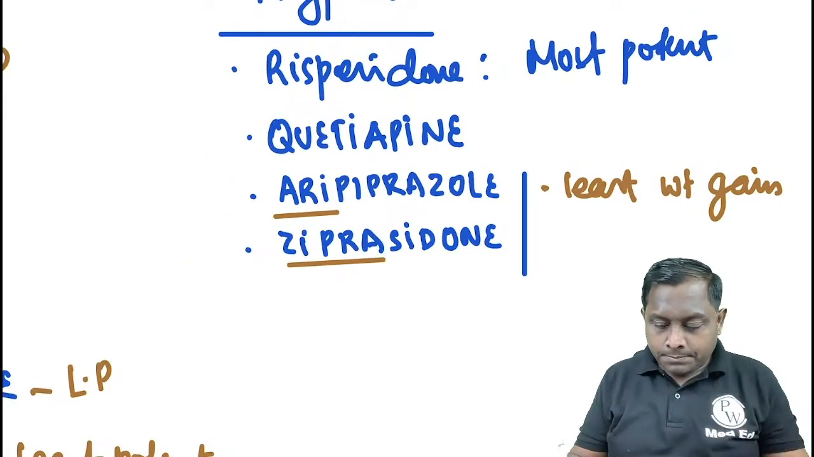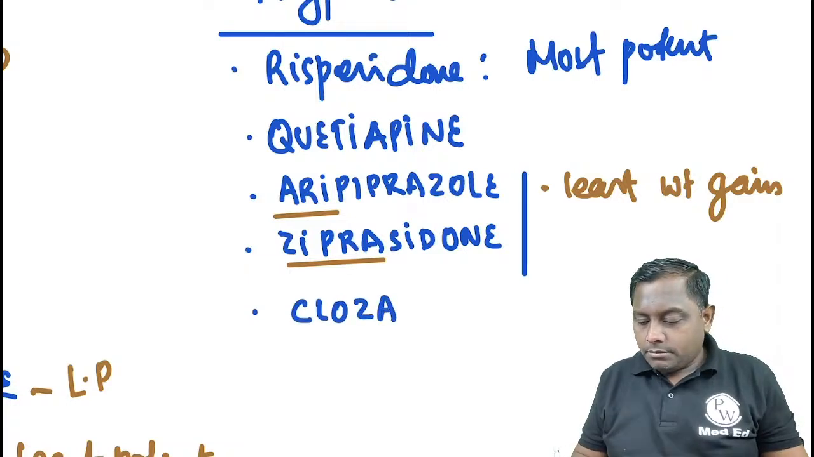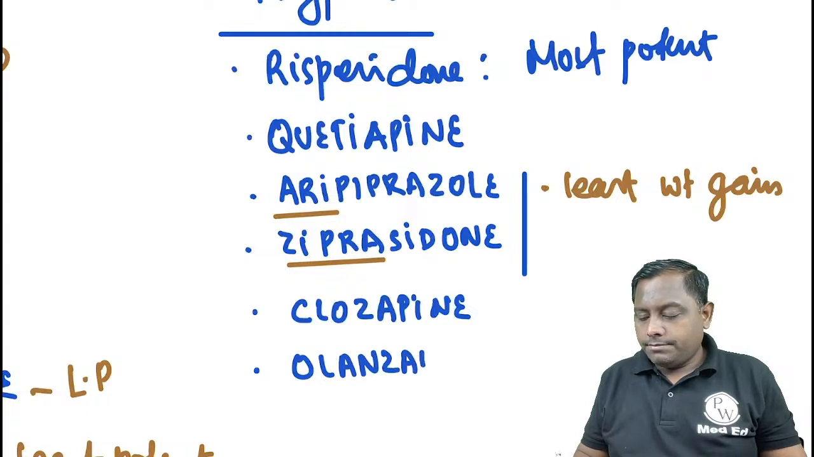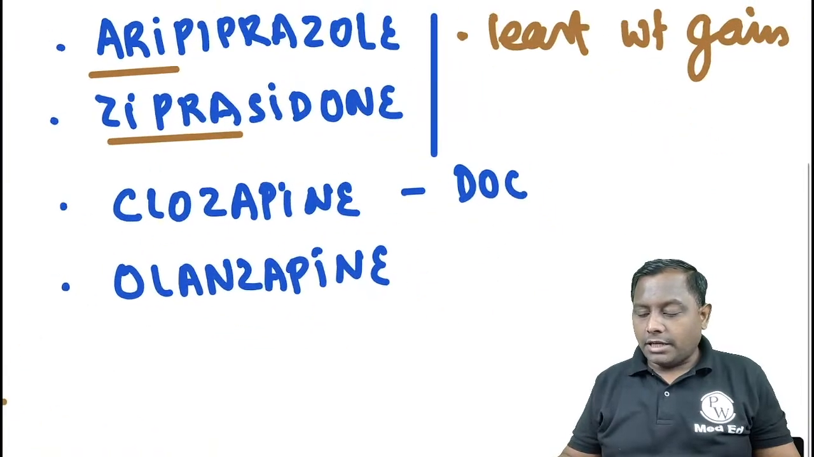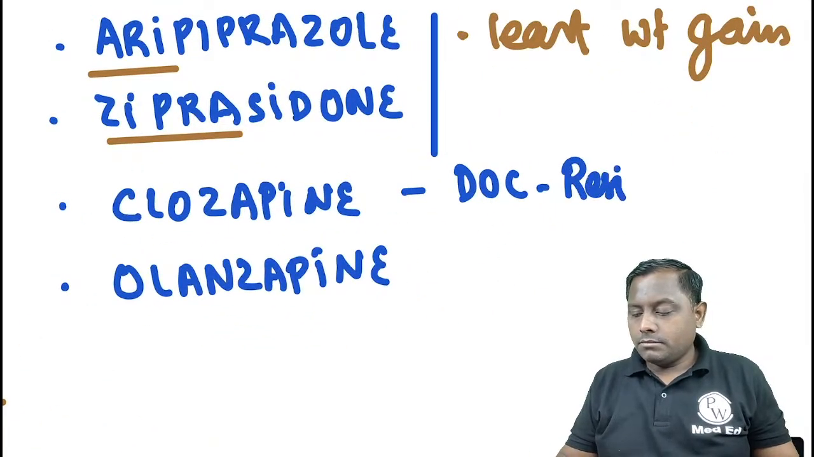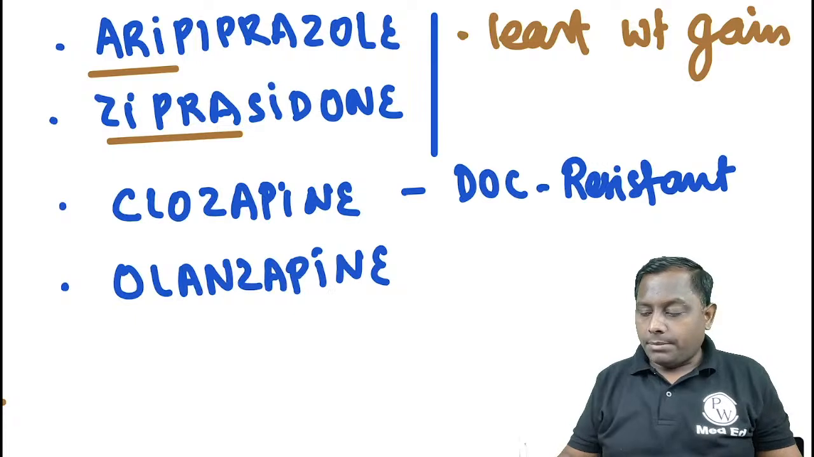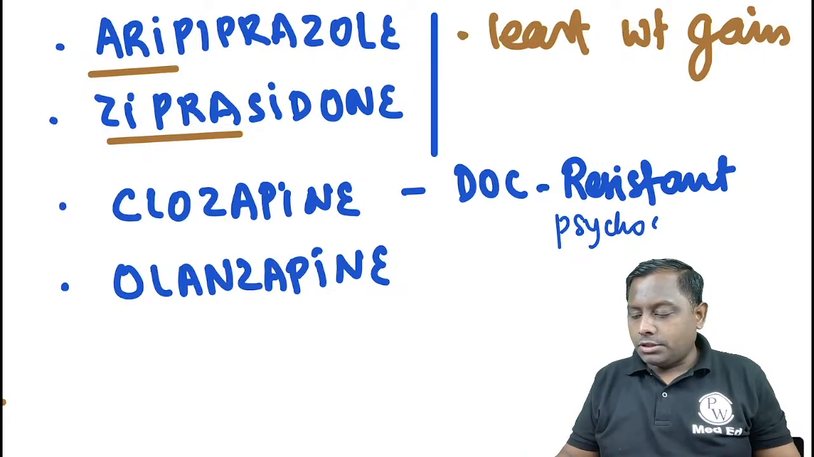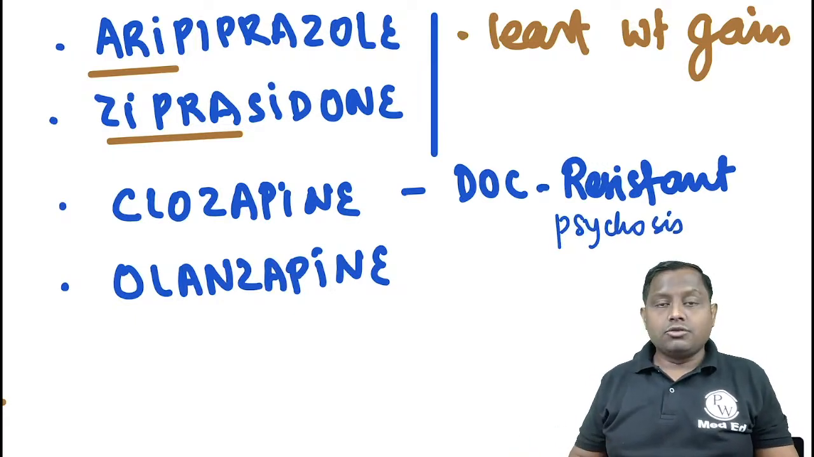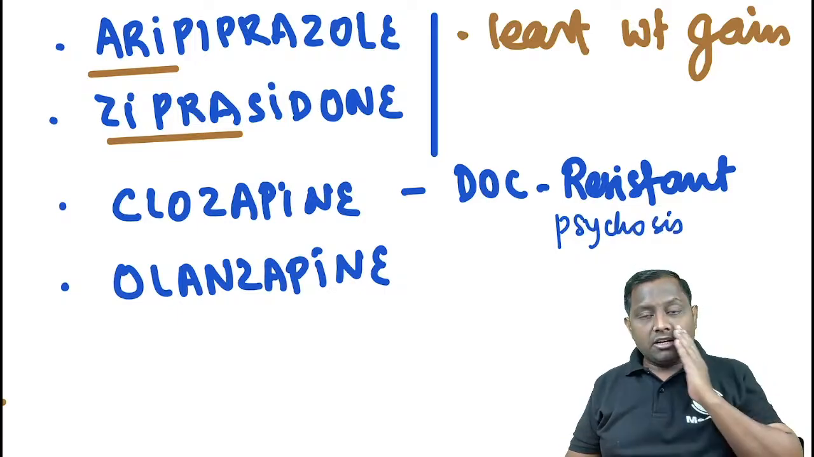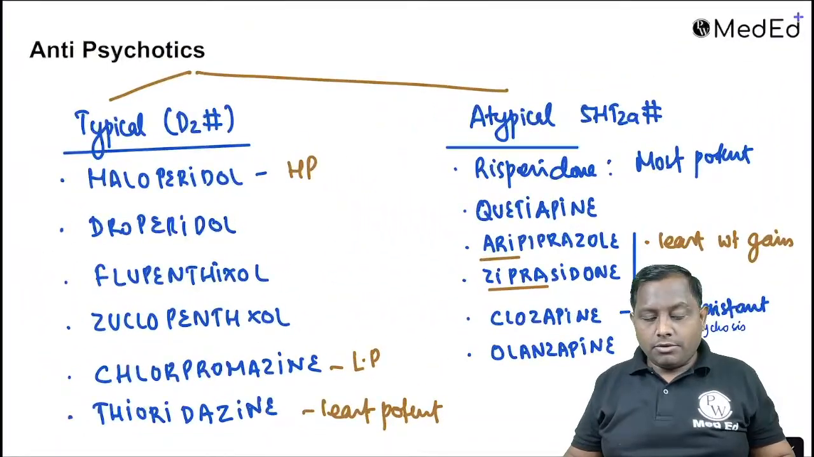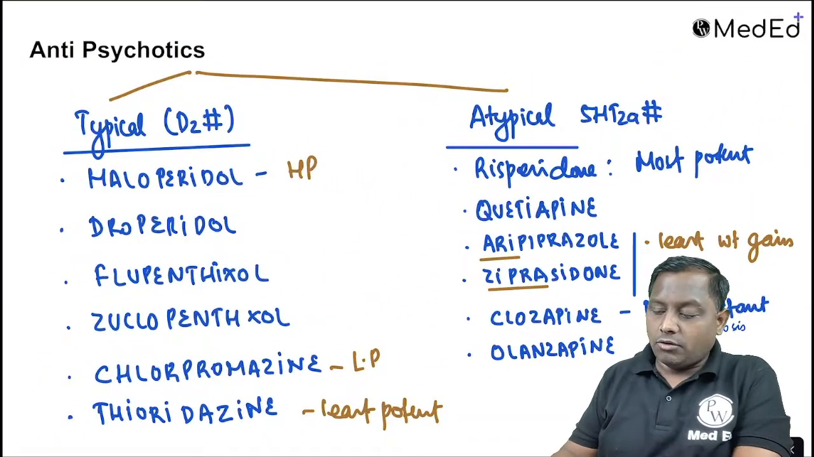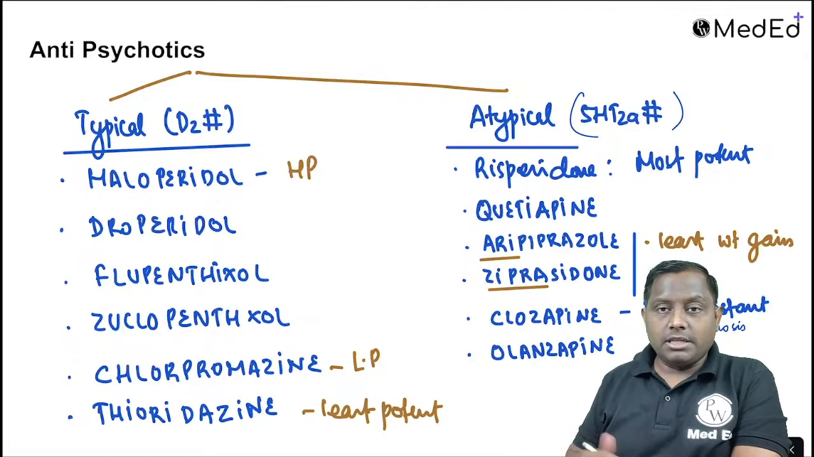Then we have other compounds like clozapine and olanzapine. Clozapine is the drug of choice in a patient with resistant psychosis. Olanzapine is also one of the drugs that can be utilized in psychosis. Remember, olanzapine and risperidone are the very commonly utilized atypical antipsychotics. Atypical antipsychotics are mainly 5-HT2A blockers, and they have some other properties as well.